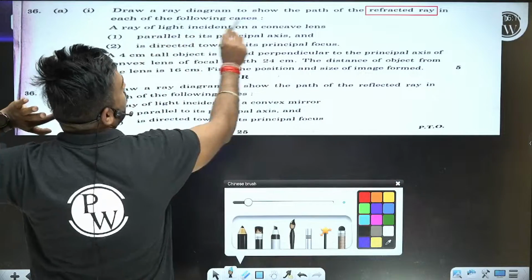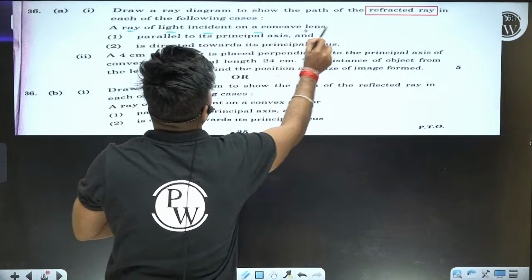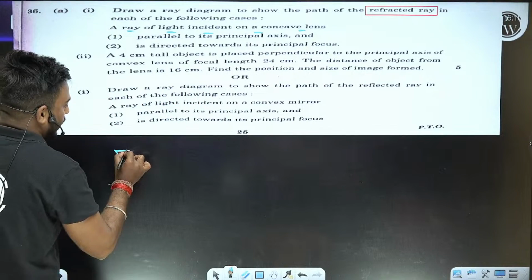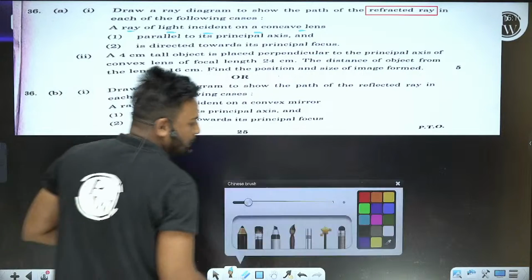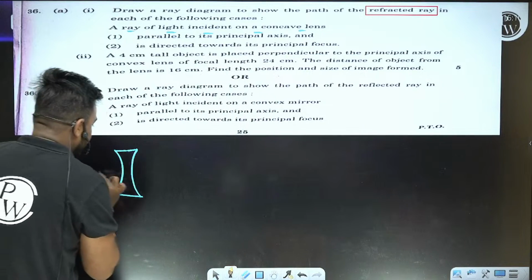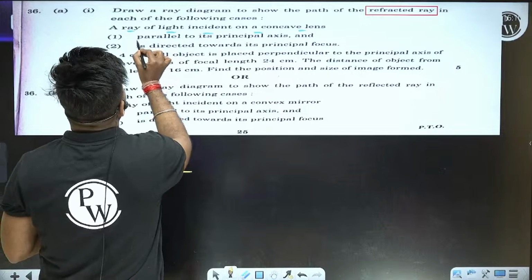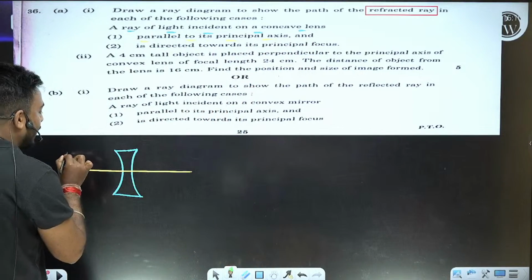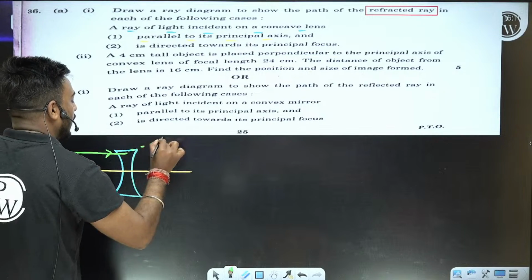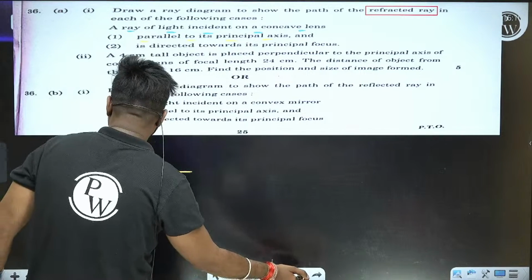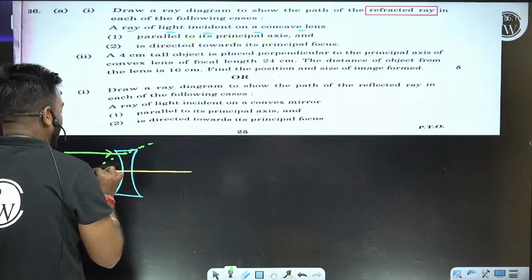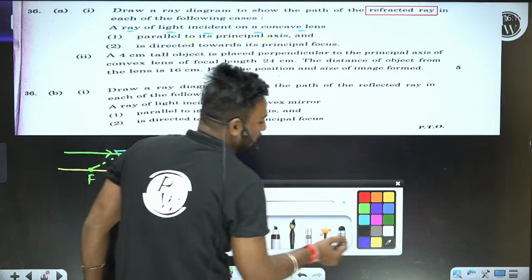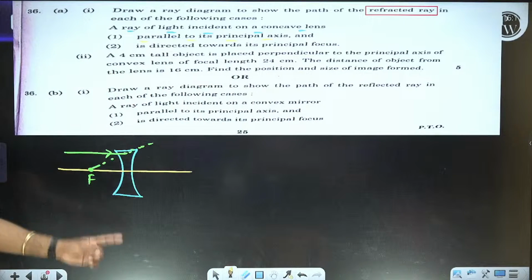Question says that a ray of light is incident on a concave lens. It is a concave lens, which is thin at the middle and thick at the ends. It is its principal axis. Whenever light is incident parallel to principal axis, after refraction it will pass with respect to a point, and this point is called focus.